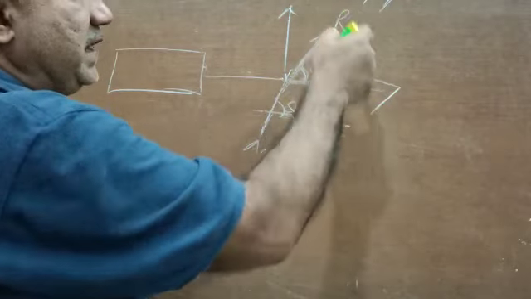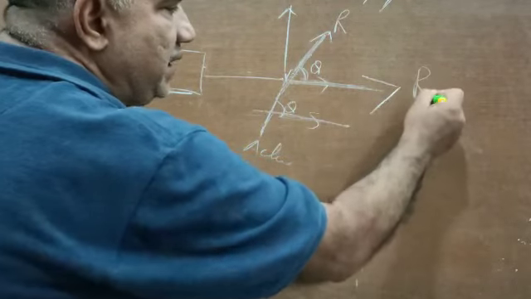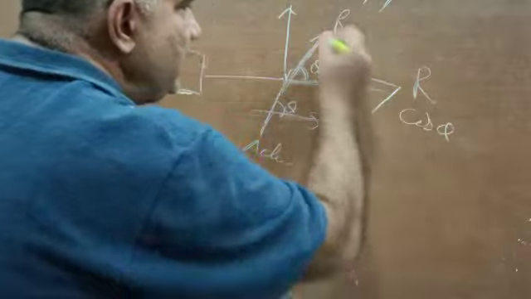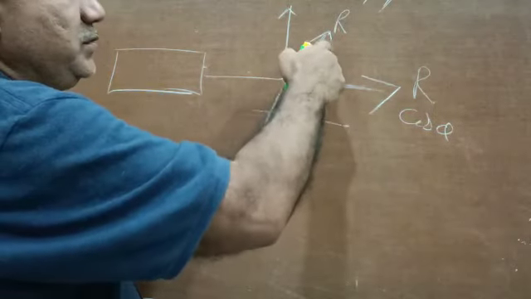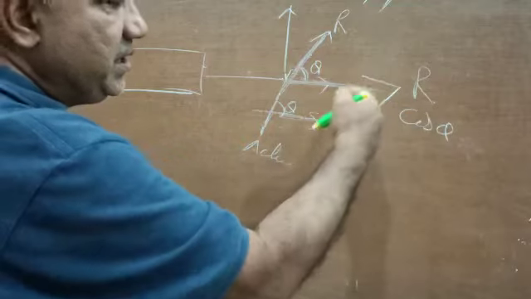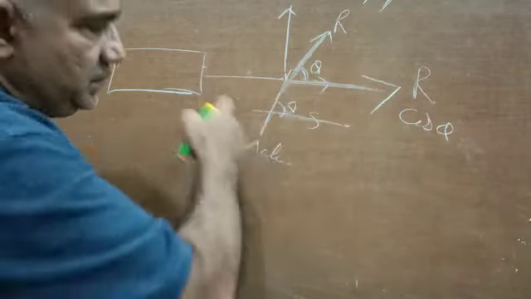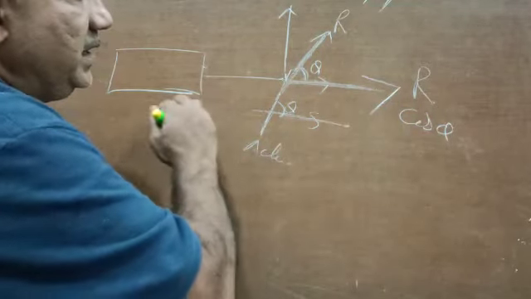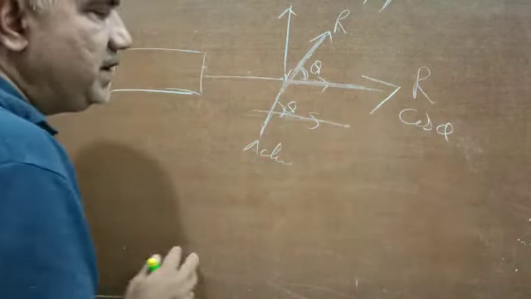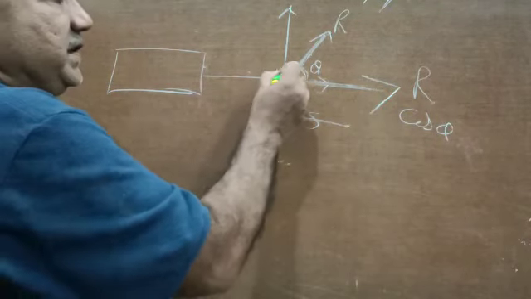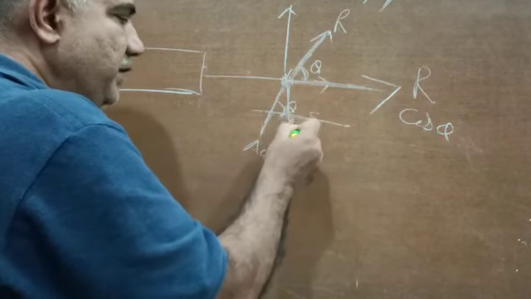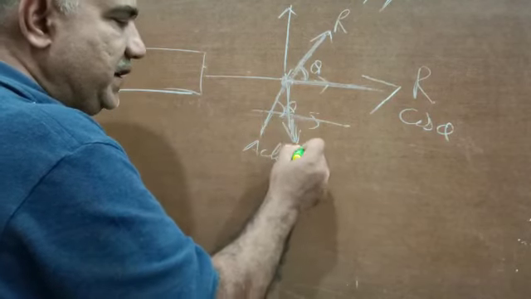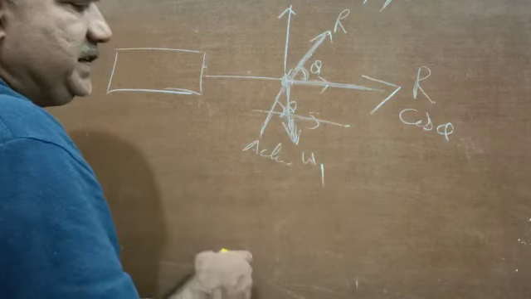So if you resolve this R into two components, one will be R cos theta and the other R sin theta. The whole of R is not trying to make it move. The R cos theta component of R is applied, and it is trying to make the cart move in the forward direction. Also, let us say somewhere here is the body. The weight of an object is always acting vertically downward. Let us say this is W1.